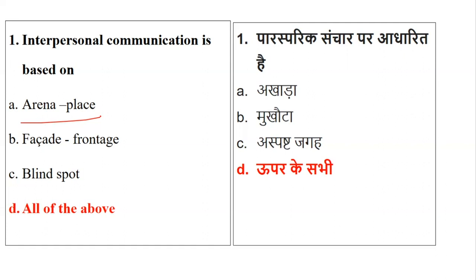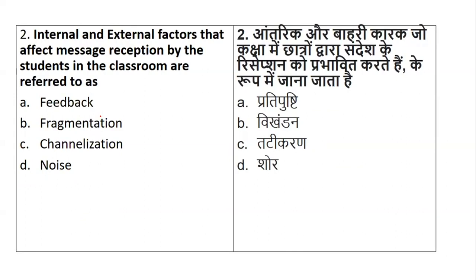So let's go now to the next question, that is question number 2. Question number 2 talks about internal and external factors that affect the message reception by the students in the classroom. Here they have added teaching aptitude and communication unit together and made a question. We know there are various factors which play an important role in communication. So internal factors as well as external factors that affect message reception by the students in the classroom are called what?